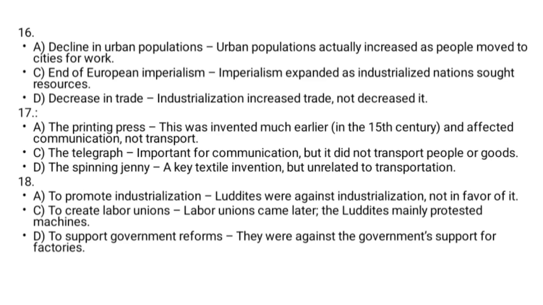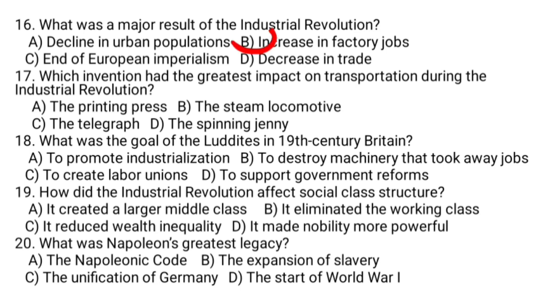The telegraph is important for communication, but it did not transport people or goods from place to place. D. The spinning jenny is a key textile invention, but unrelated to transportation. The steam locomotive is the correct answer.